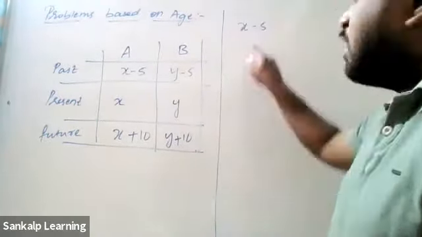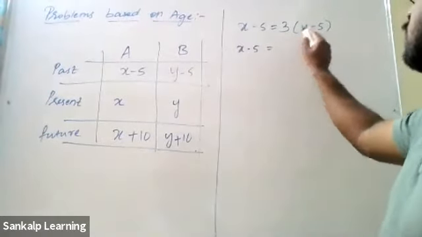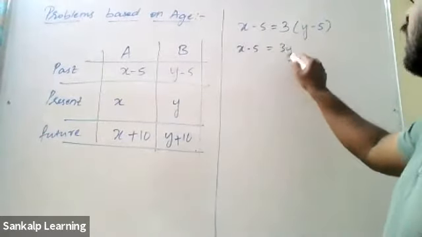Okay? 5 years ago, A was 3 times B. Simplify. X minus 5. 3 into Y is 3Y, minus 3 fives are 15. Get the variable to one side, numbers to the other side. Transpose. X stays, plus 3y when it comes to this side becomes minus 3y, minus 15 stays, minus 5 to the other side will become plus 5. So x minus 3y equals minus 15 plus 5, which is minus 10. This is your equation 1.